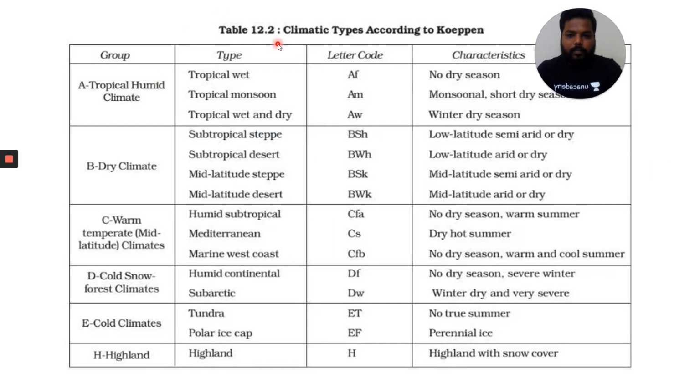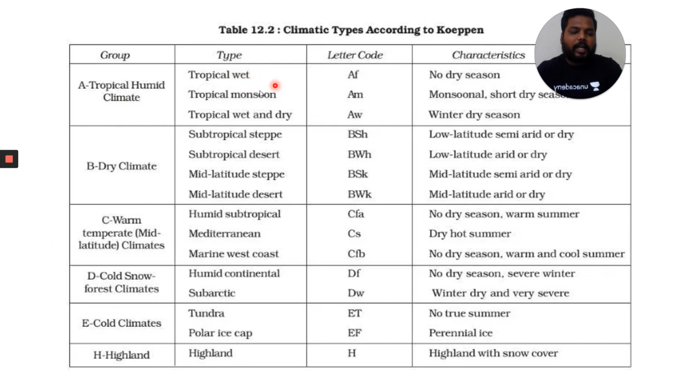Let's move into the lectures of climatic regions. See, there are many geographers who have given climatic divisions, like Köppen and Trewartha. Many geographers have given these, but Köppen's classification is the most accepted one, and it is highly difficult for you to remember. Köppen has divided the climates on the basis of: tropical humid climate, which he named the A group; dry climates, the B group; warm temperate, the C group; cold snow forest climates, the D group; cold climates, E; and highlands, H. Don't try to remember these letters, they are not necessary.